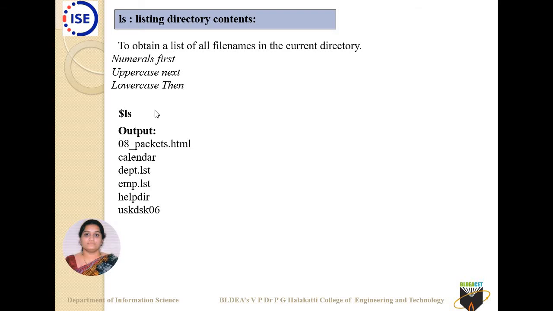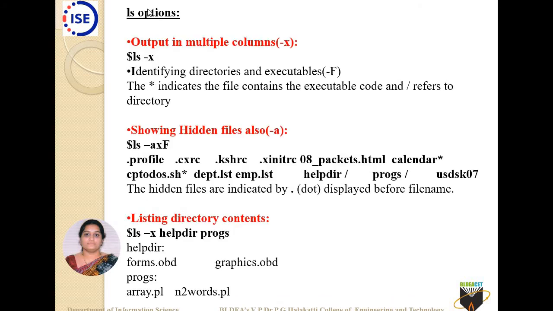You can just see here ls, and what will be the output. You can see the priority goes 08, numeral is given first. Then calendar, dept.list, emp.list, help dir, usk dsk 06. So these are all the files or directories which exist in the current directory. Okay, the same ls you can use with options.